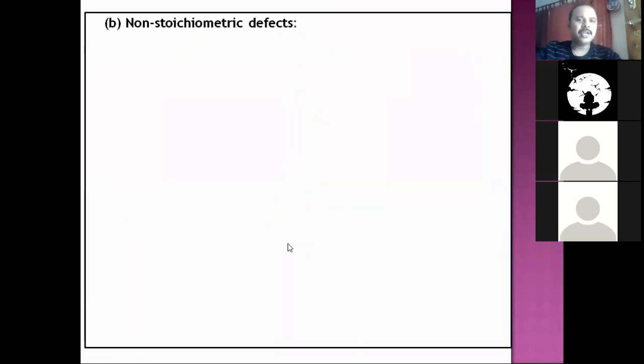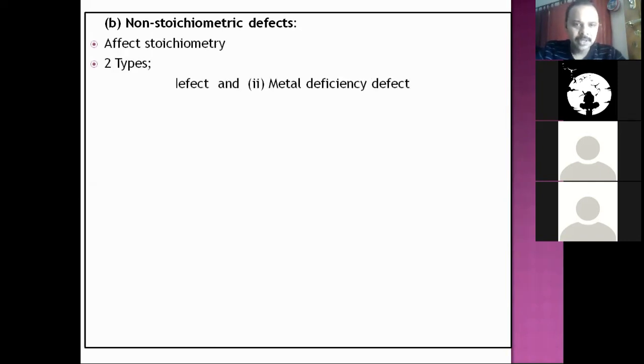Now we'll take up non-stoichiometric defect. So what did we say for stoichiometric defect? The defect that doesn't affect stoichiometry. Then non-stoichiometric defect should be the defect which affects the stoichiometry of the solid. There are two types again: under non-stoichiometric defect, there are metal excess defect and metal deficiency defect.